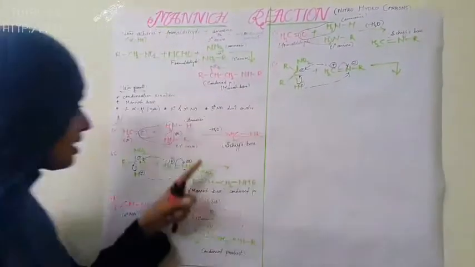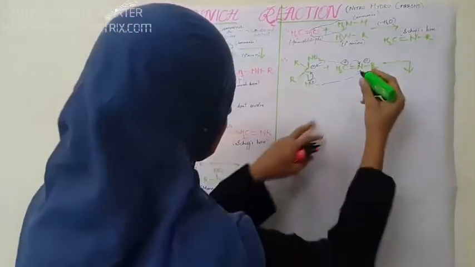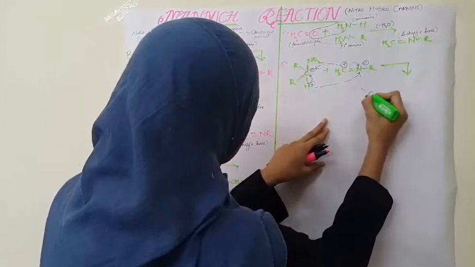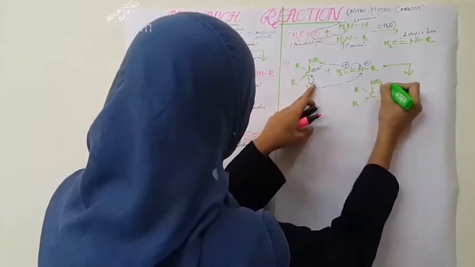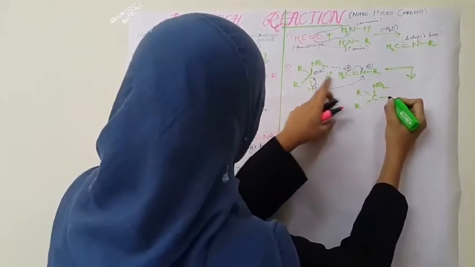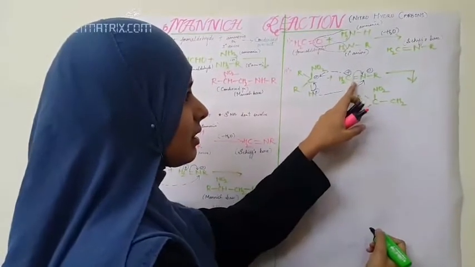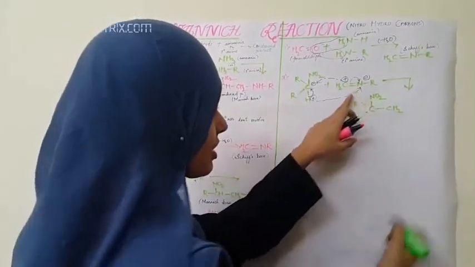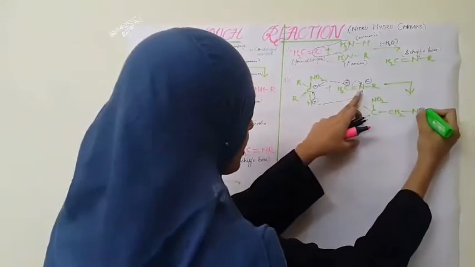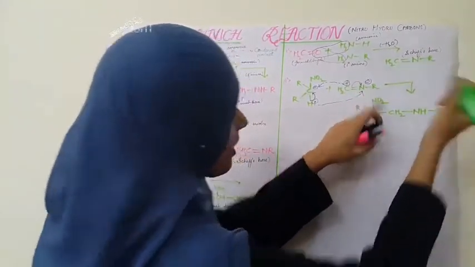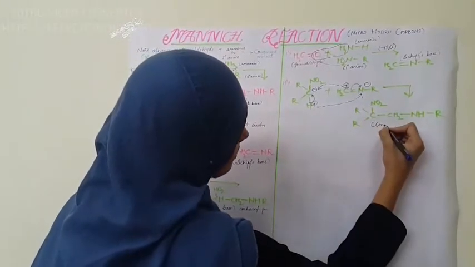Similar to the last equation. What is formed now? R, NO2, the H gets here, single bond, CH2. Here a single bond because this bond is shifted towards the nitrogen. So single bond N, and here H comes to the nitrogen, NH and R. So this is the product. It is also a condensed product.